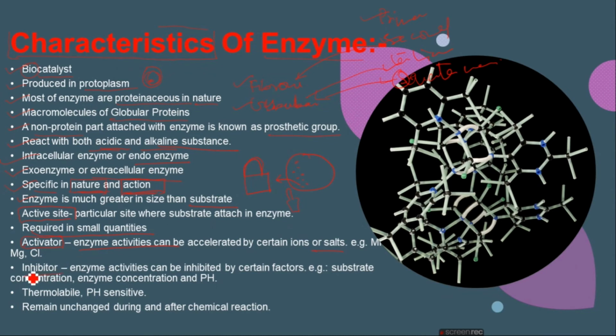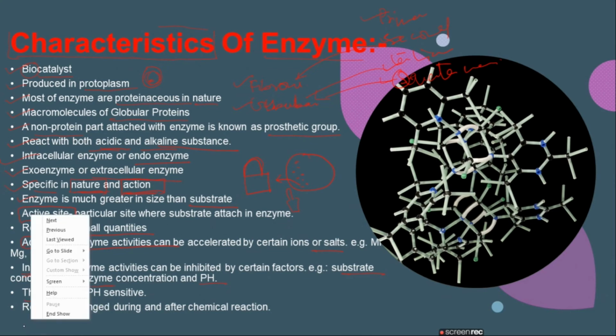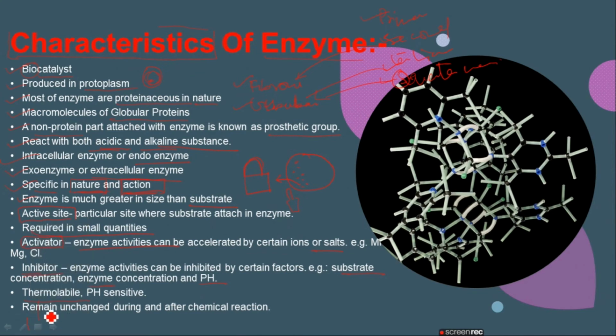On the other hand, the inhibitors: the enzyme is going to be affected much if it does not meet the specific pH, enzyme concentration and substrate concentration, then they are not going to work properly. That is not the favorable condition for the enzymes to work, and they are thermolabile. Thermolabile means, therm means heat, while labile means sensitive, right? Sensitive. So they are heat sensitive, and they are pH sensitive as well.